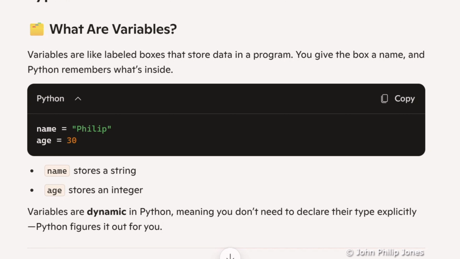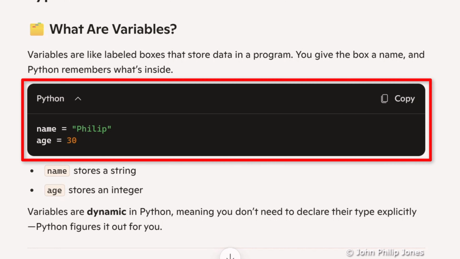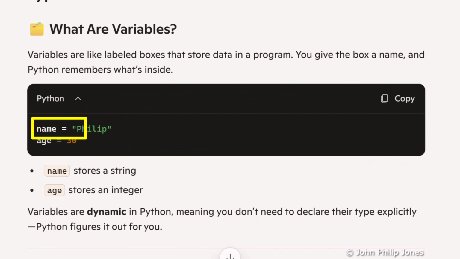We can then see we have a snippet of code which here is saying that name is assigned Philip, and we can see the Philip is in quotes. Now that tells us that that is a string, and name is the name of a box in which we store the string Philip.